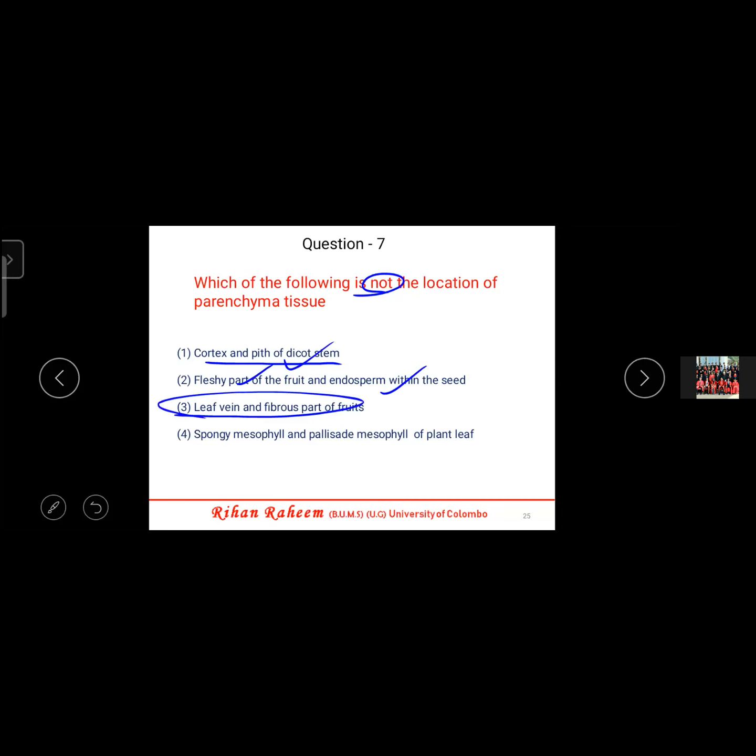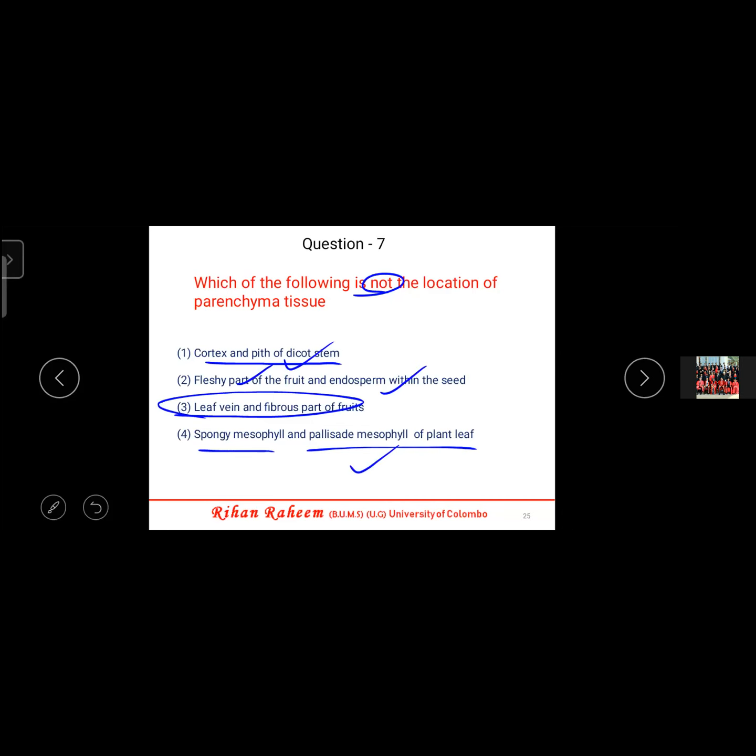We will look at the 4th one also. Spongy mesophyll and palisade mesophyll present in the leaf are 100% parenchyma, and photosynthesis is mainly happening in those cells. Understood, right? So here the answer is leaf vein and fibrous part of the fruit. They are not parenchyma, because leaf vein is what tissue?